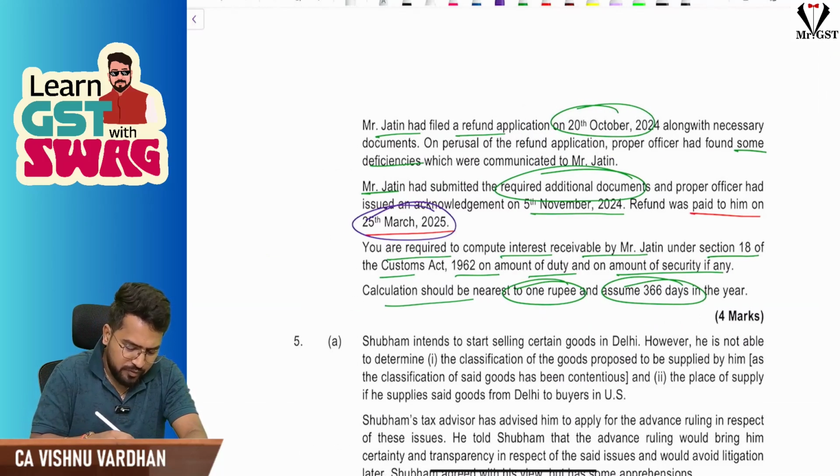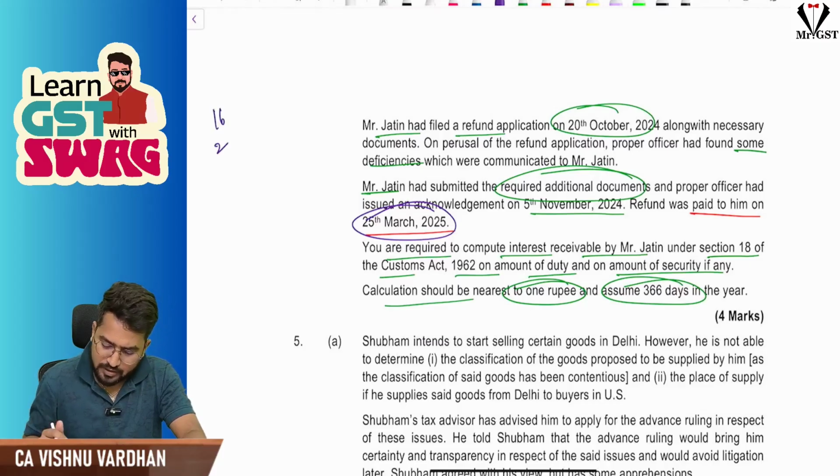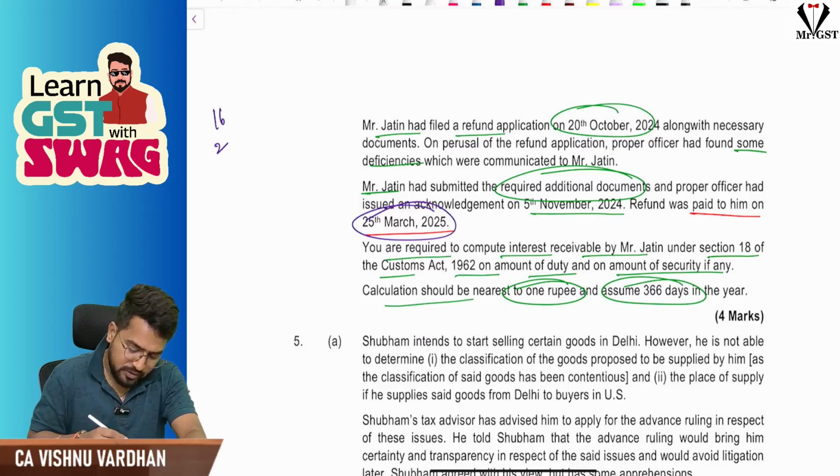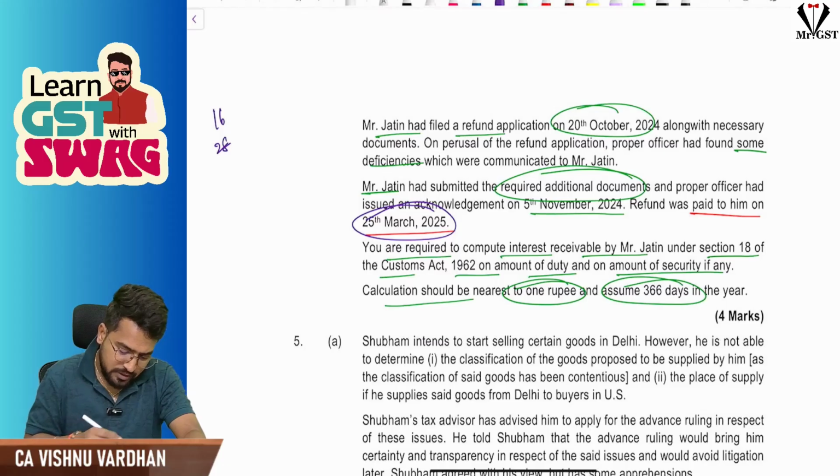So if you take from 15th Jan, in Jan balance 16 days are there. Feb, they said take it 366 days, the leap year effect. Sorry, it is like 1 second. Feb 2025, in 2025 there is only 28 days. Next March, you should take March 25 days.